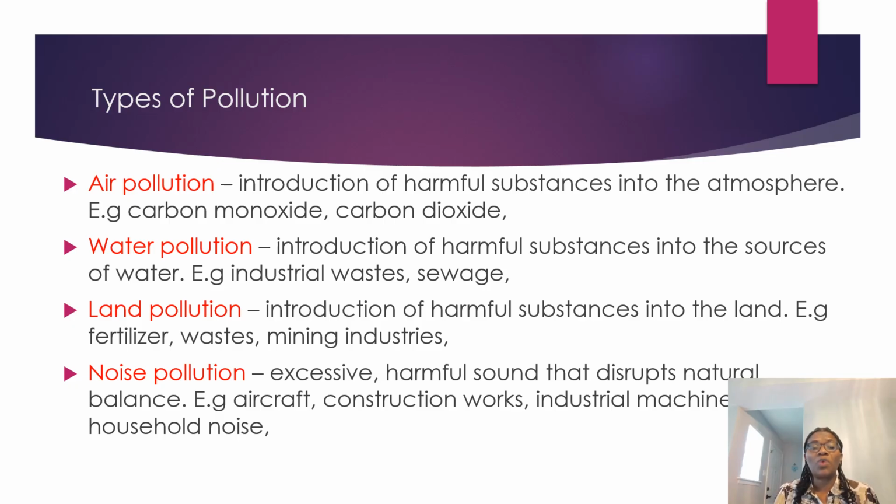Then we have water pollution. Water pollution is the introduction of harmful substances into the sources of water. We have examples like industrial waste, sewage. So when harmful substances are introduced into our different bodies of water, like streams, rivers, we refer to that as water pollution. And examples of those are industrial waste or sewage, even sewage from our homes. When they are channeled into different bodies of water, that is called water pollution.